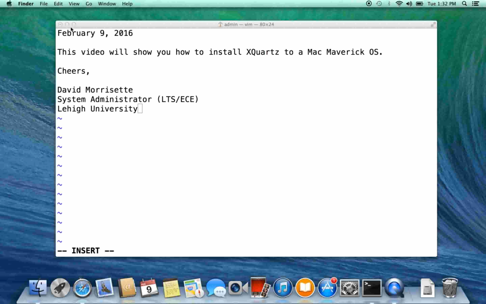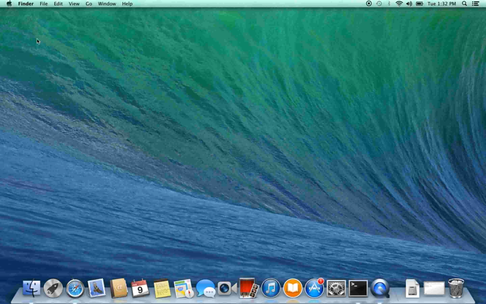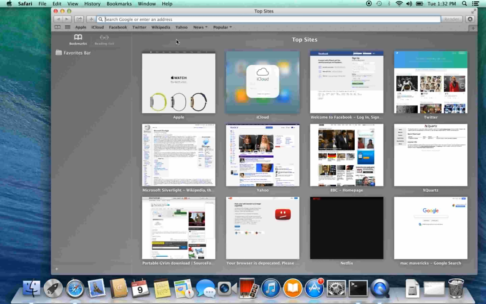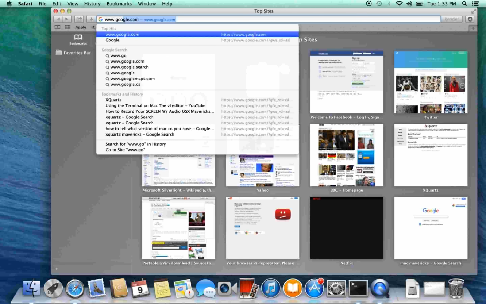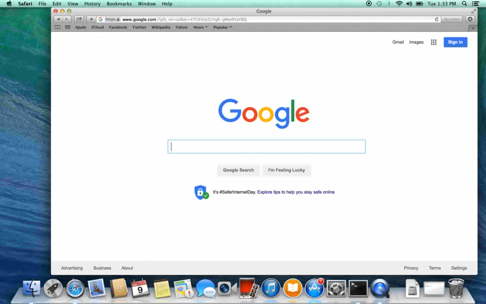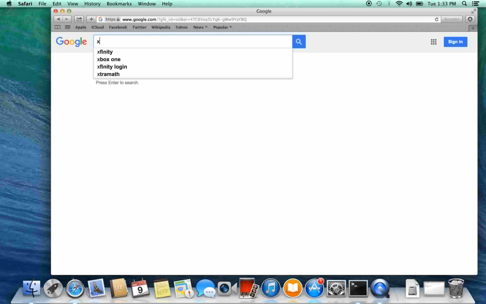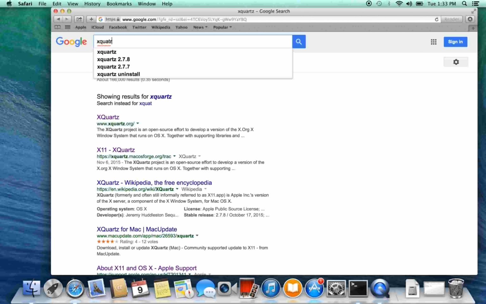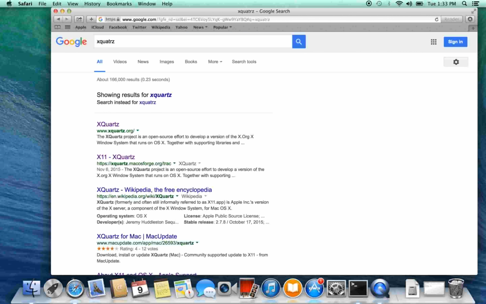Okay, so what we're going to do next is open Safari, and let's go to Google. And the software we want to install is called Xquartz. You may say, why do I want to install this? This will give you the ability to see X windows if you log in remotely to a Linux machine and get GUIs back from the Linux box. Okay, we're going to go to www.xquartz.org.